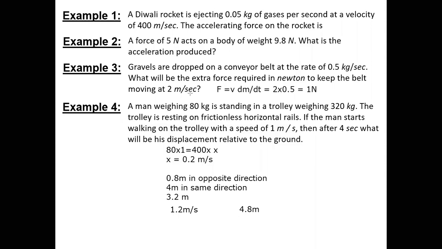But you cannot compare at the same time one value on the trolley and one value on the ground. Because when you talk about 0.8 meter, that is with respect to the ground. And when you talk about 4.8 meters, that is the person's value with respect to the trolley. So how can you compare one with respect to the trolley and one with respect to the ground and then subtract the two? That will be two different frames of reference, which is not possible. Either for the entire calculation you take only the trolley, or you take the entire calculation on the ground.